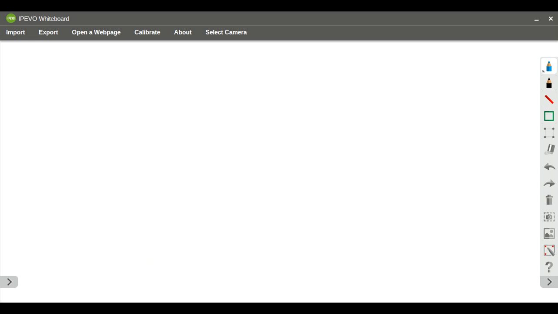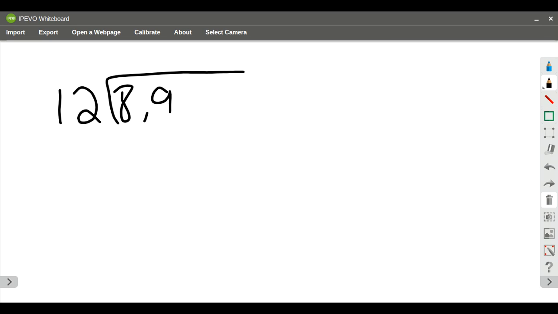So we take a look at number 2. It says another rock band recorded 8,944 minutes in just 12 days. On average, how many minutes did the band spend recording each day? So I start with my value. I look at the number of days. The number of days is my divisor. It's going to be 12. And then I need to make that a little lower so I have room to write. And then my quotient is going to be 8,944. Right. So when it says on average, average is going to be looking at the same amount each day. So it's going to tell me that is going to be the division problem.